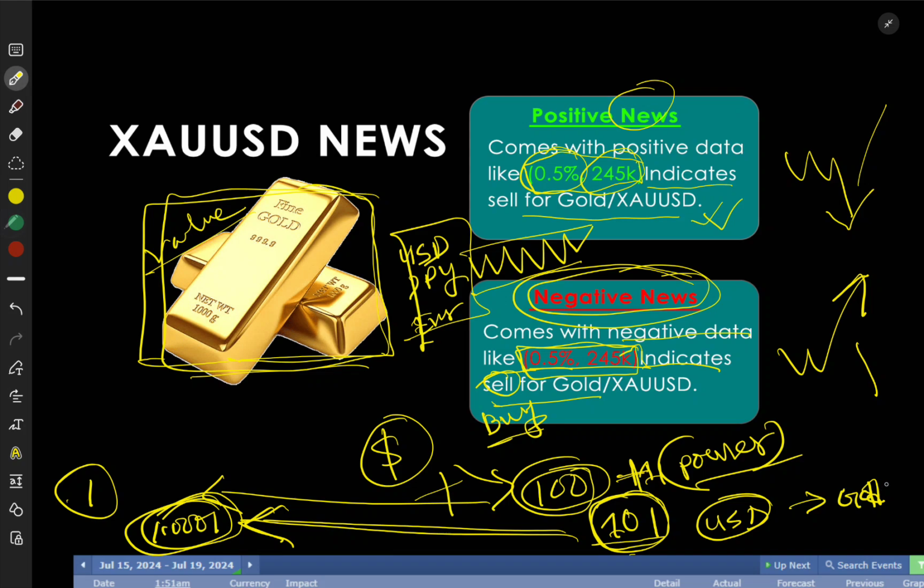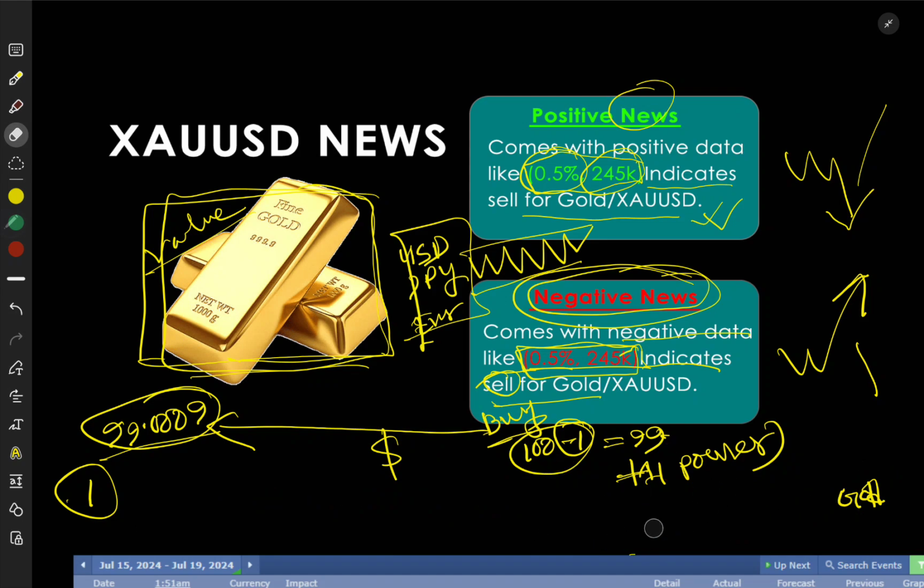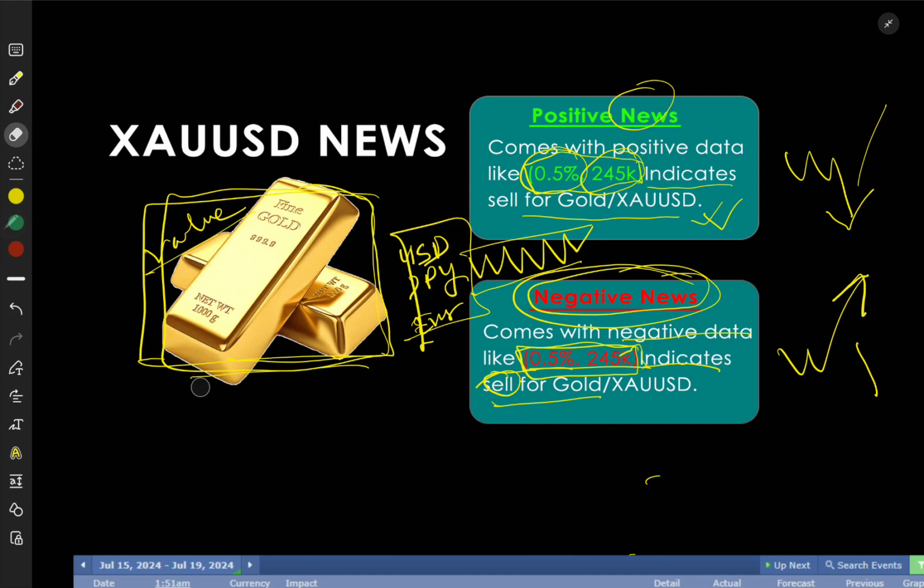Same case in the opposite scenario. If the United States dollar loses, 100 minus 1, that means minus 1 strength, that means 99 strength over here, we will get 99.0009, suppose that one. That means there is the opposite thing. So if we remove all of them, hopefully you understand the basic, fundamental thing.